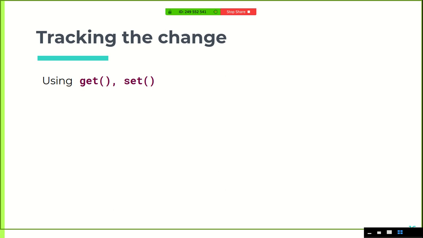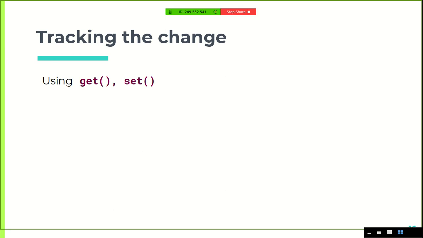So what we have till now is what the data is, what has to be run after the data changes, and we have some functions that will help us to store the target functions and also run them. But still we don't have the functionality that will automatically track the change in the data model. So that we are going to implement using get and set.